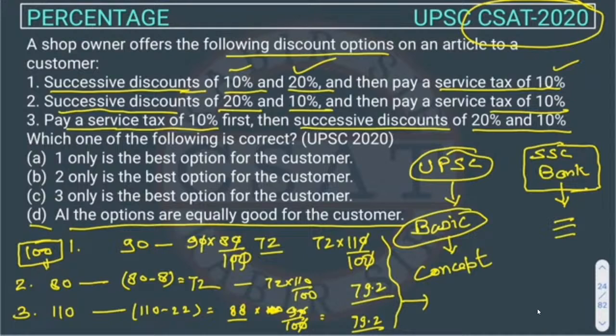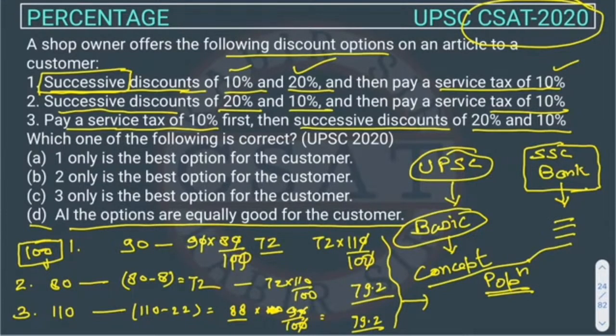But in exam, you don't need to solve this. You just need to remember there is one concept in percentage about successive discount. The same concept we apply in one more question type in population. So these are one famous type in percentage.